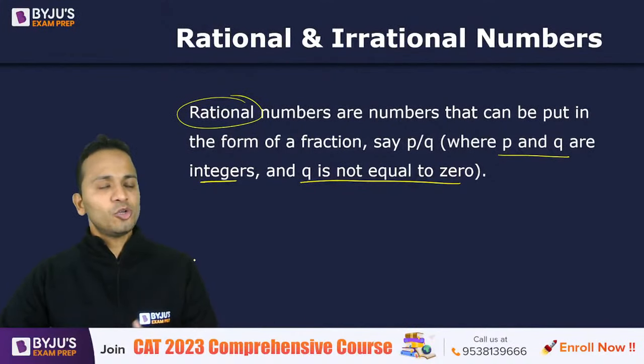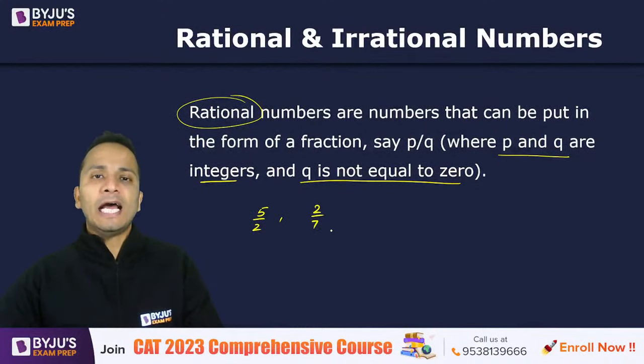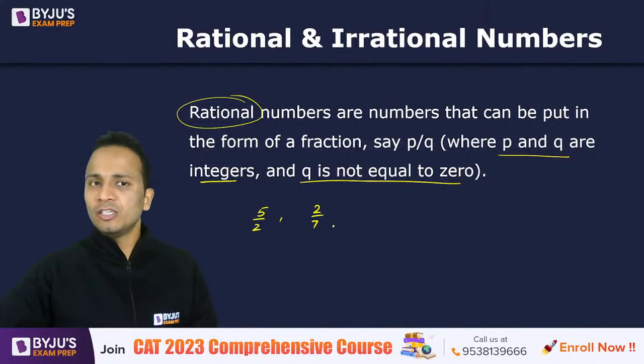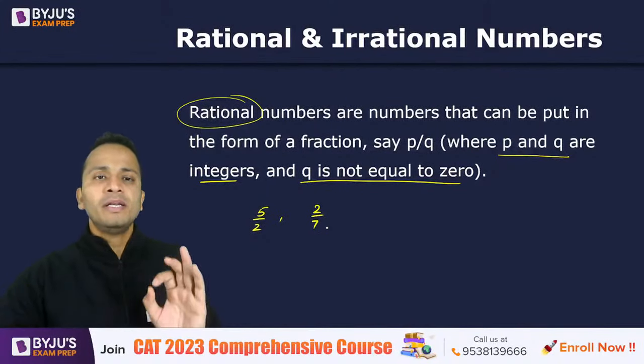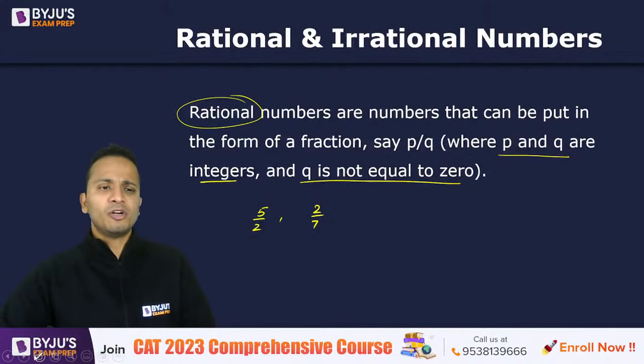All right. So any number which is originally given in the form, let's say 5 upon 2 is a rational number. 2 upon 7 is a rational number. Now it is already given in the form of a fraction, so we don't have any problem in determining whether this number is a rational number or not.